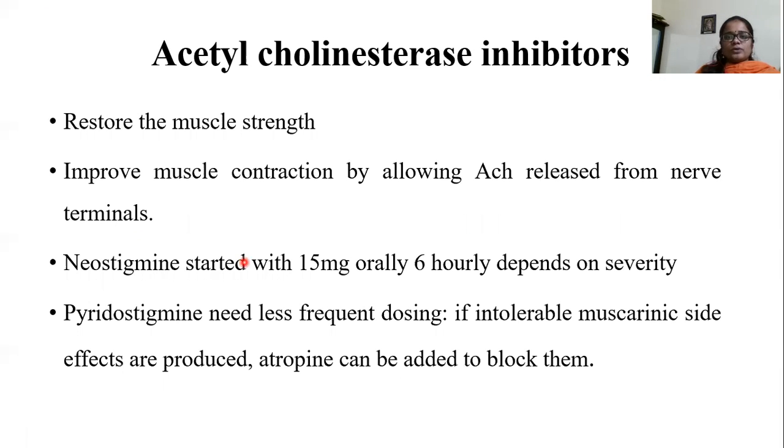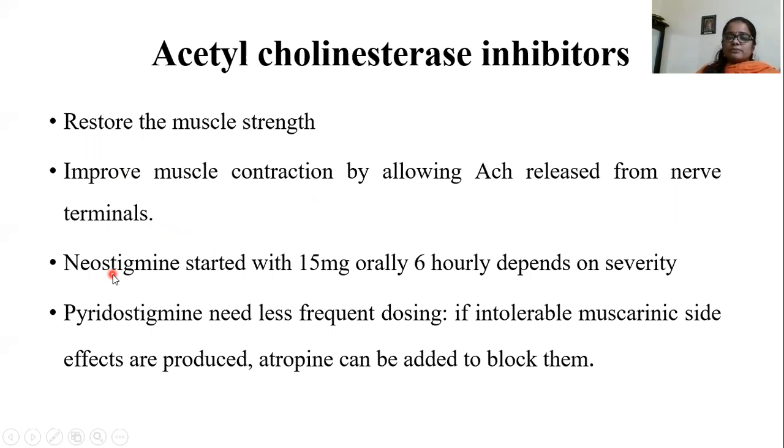What are the effects of these drugs? They restore the muscle strength and improve muscle contraction by allowing the release of acetylcholine from the nerve terminals.